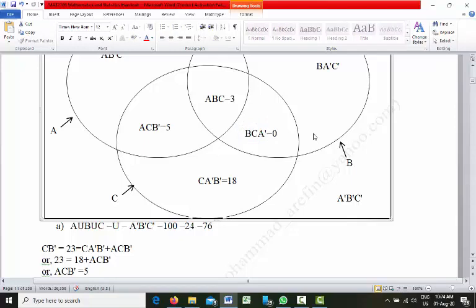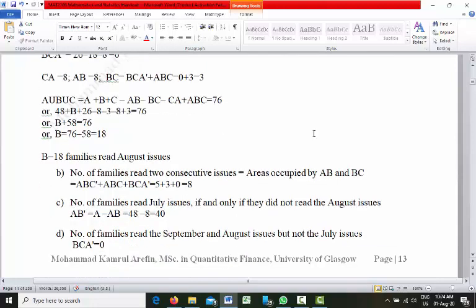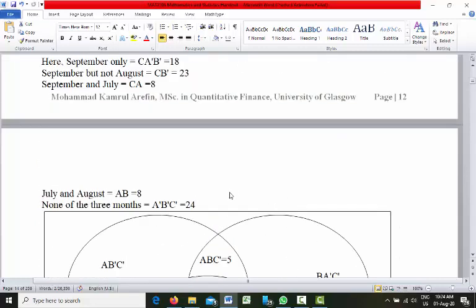Right. So now what we will do? So we know that here CA is equal to 8. We know it from the question. And then AB is equal to 8. We also know that from the question.